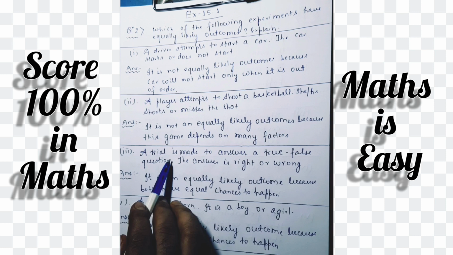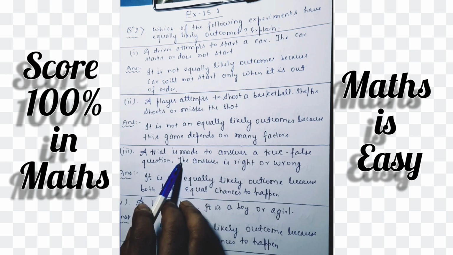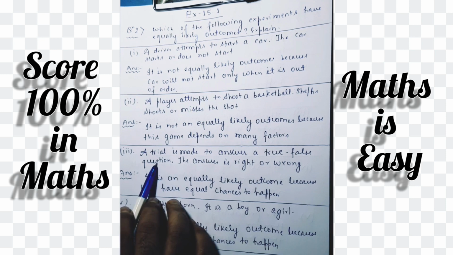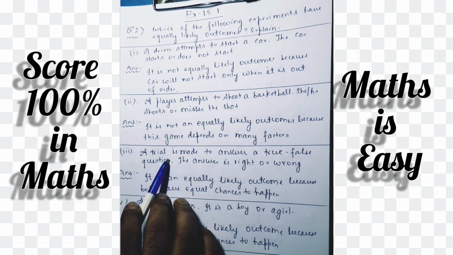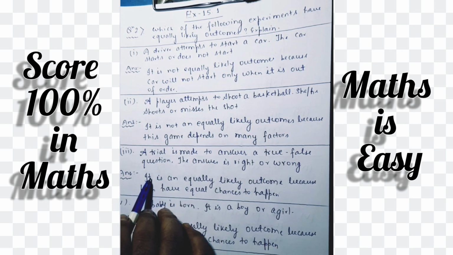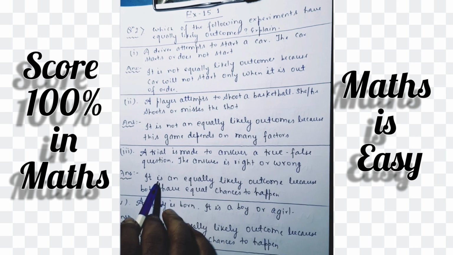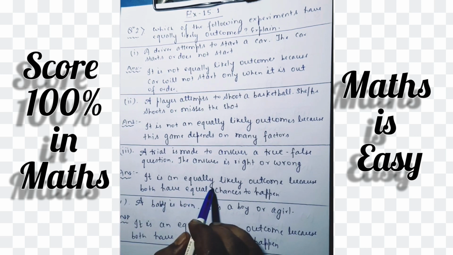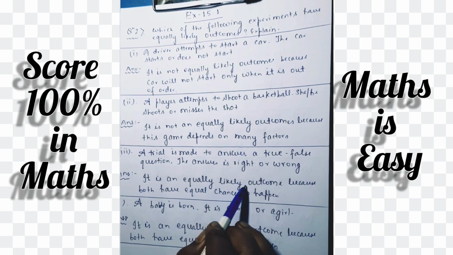Third question, for the right or wrong answer. For every question there are two possibilities: either the statement is true or false. So you can say 50-50 possibility, 50% true, 50% false. So here you can say it is an equally likely outcome.